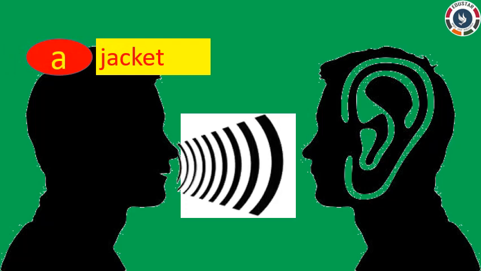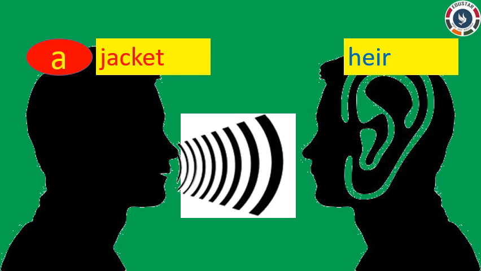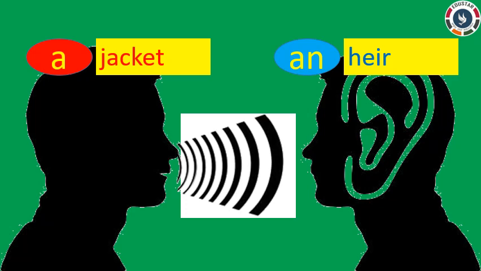For example, a jacket. And if the noun is singular and has a vowel sound, then we should write the article an before it. For example, an hair. Here, you don't say hair. You pronounce it as air.